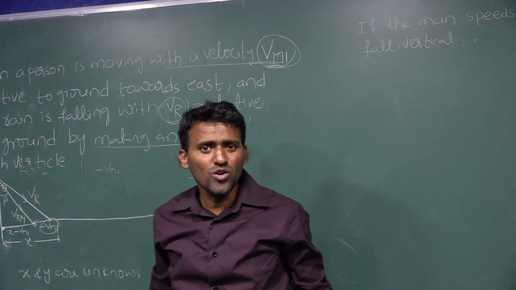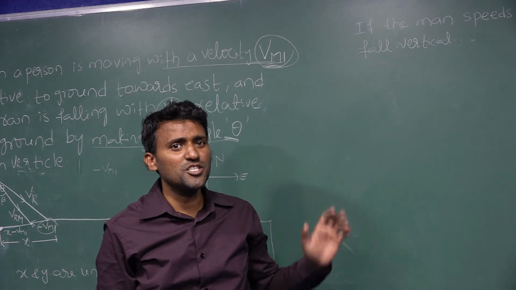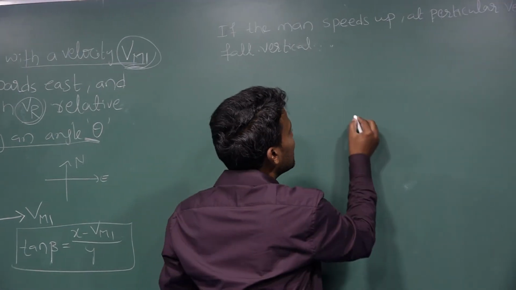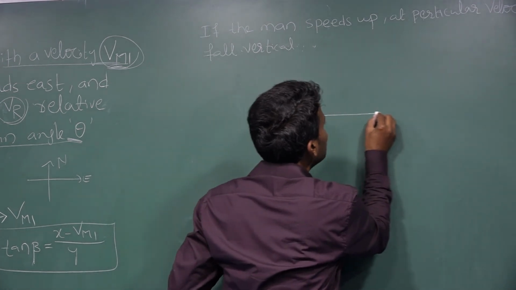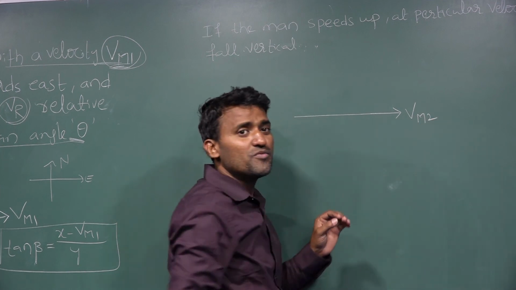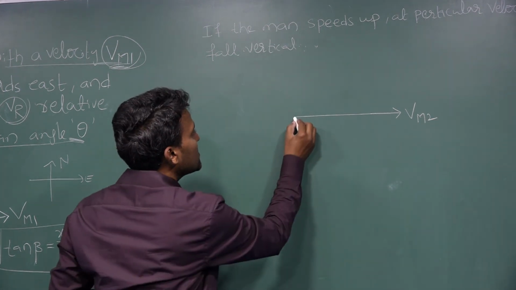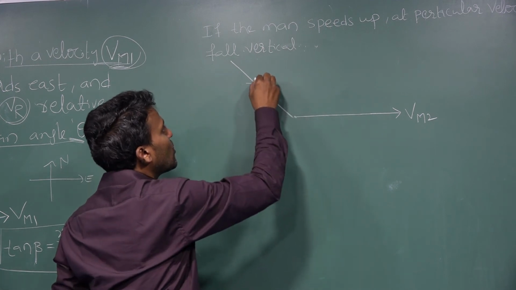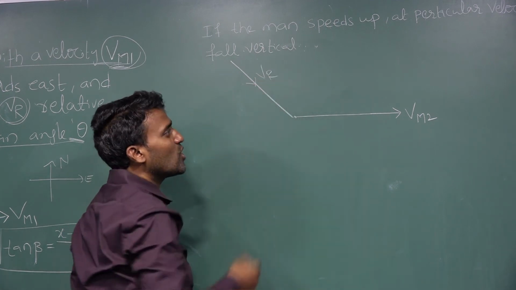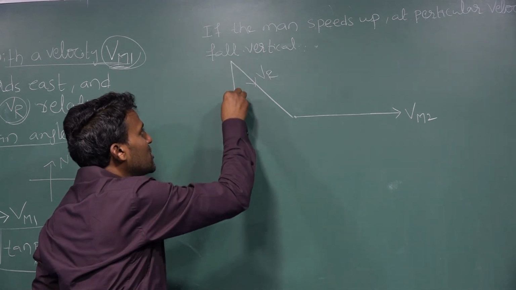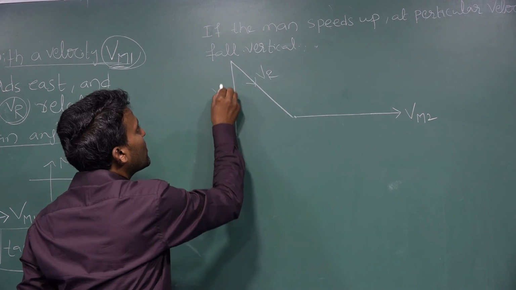Now, in the same situation, but the speed is increased, the man's speed is Vm2. The rain is falling along this direction, but now the rain appears to be falling vertically downward.